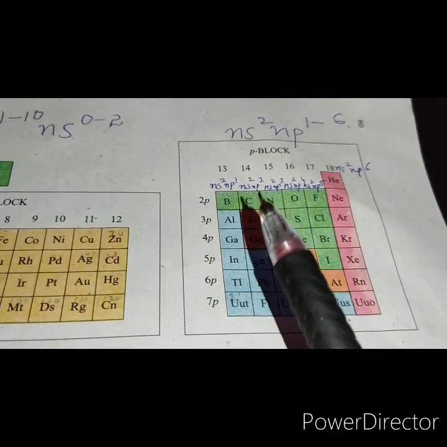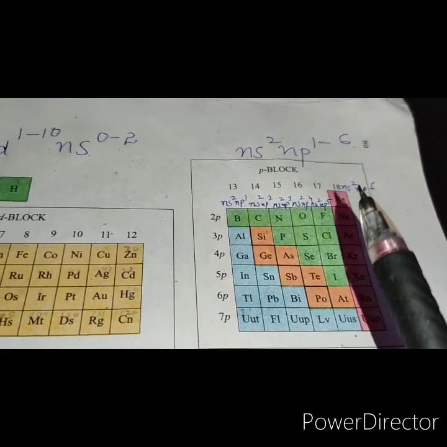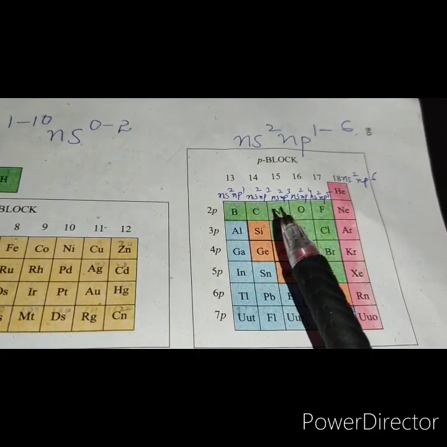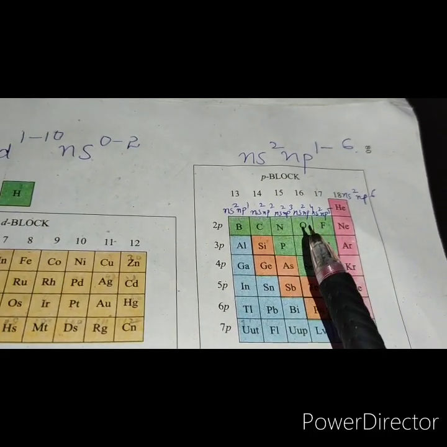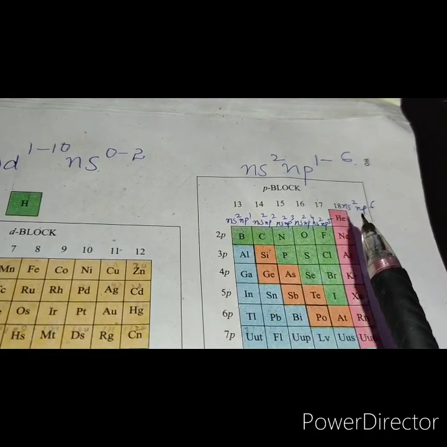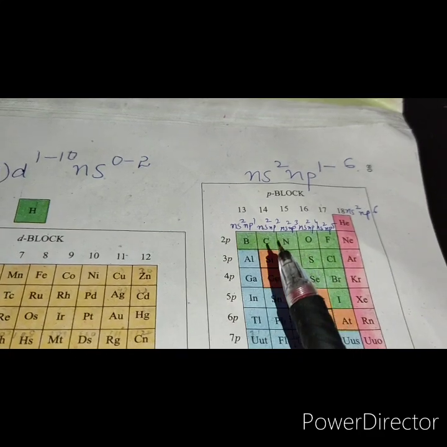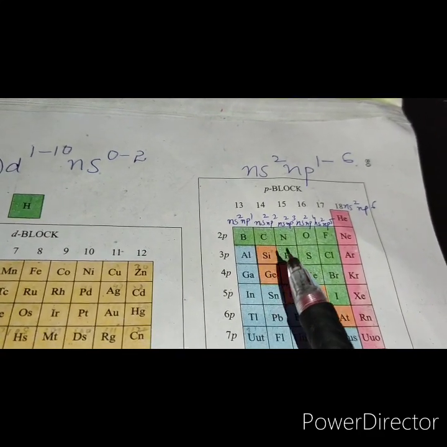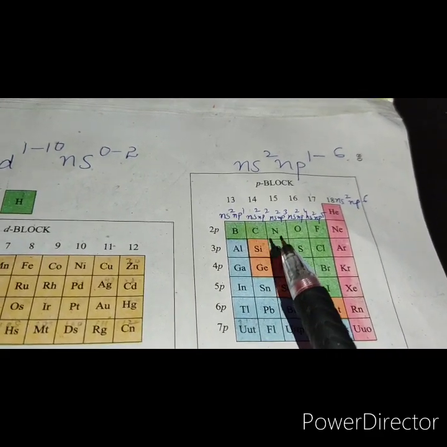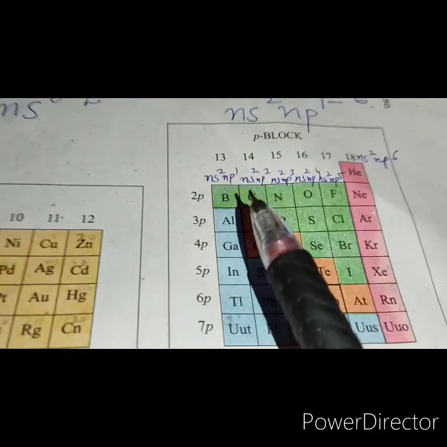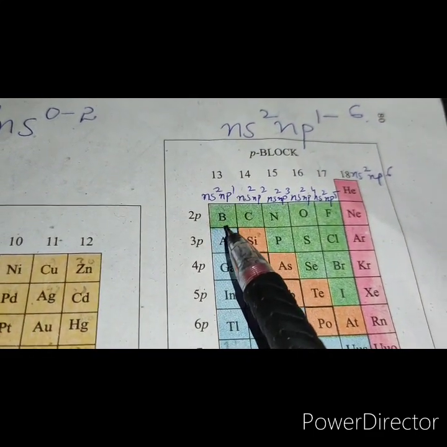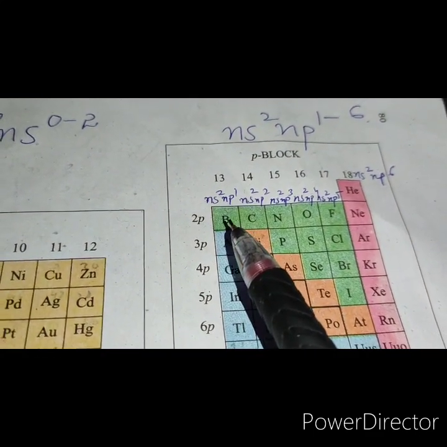The elements of group 13 to 18 involve addition of 1, 2, 3, 4, 5 and 6 electrons respectively in the p orbital, and s orbitals are already filled in their atoms; they constitute the p block. Let us see group 13. The first element is boron having atomic number 5.